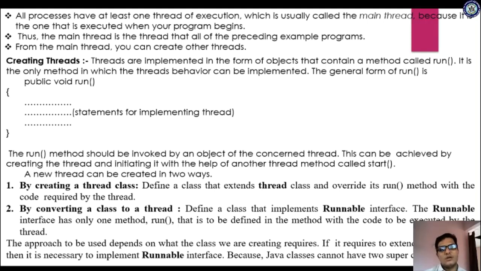Implements means you are inheriting. What are you inheriting? An interface, the Runnable interface. The Runnable interface has only one method, run, which is defined with the code to be executed by the thread. This Runnable interface consists of one method, the run method. By using that run method, you can develop the implementation code. After implementing the code, you specify what the thread is supposed to do. The approach to use depends upon what the class we are creating requires, so it is based upon our requirement.